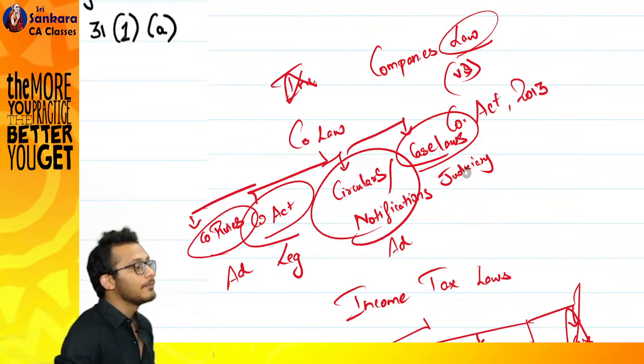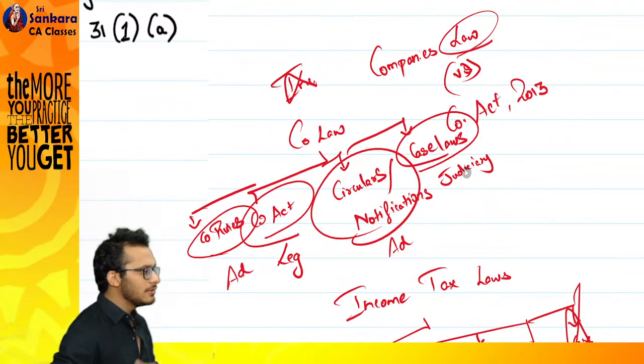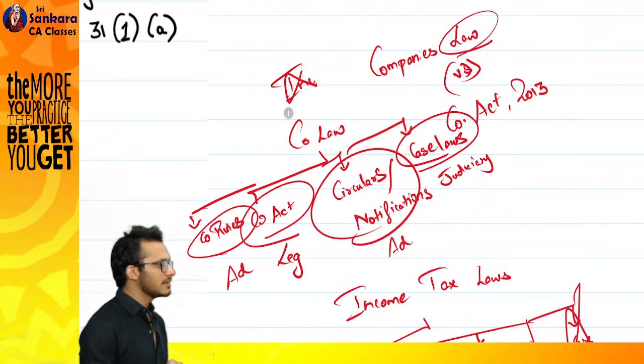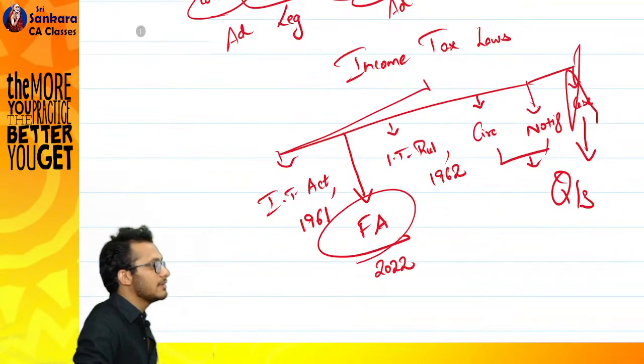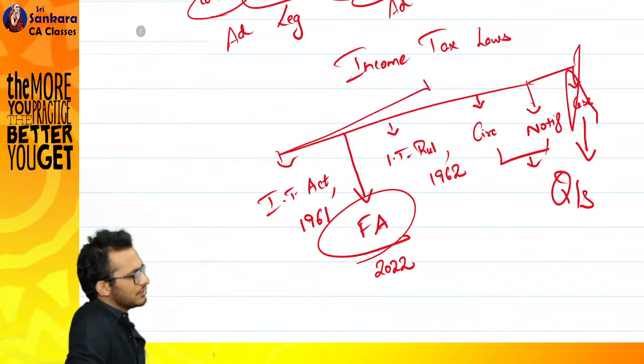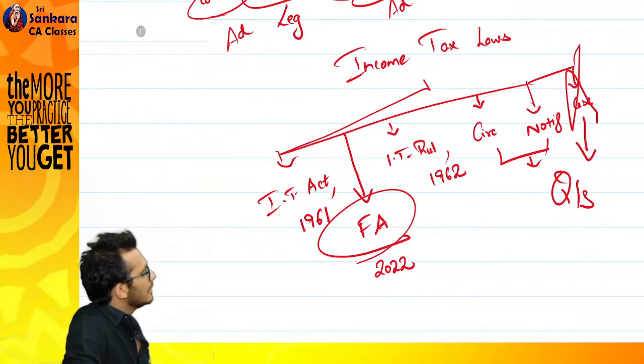Judicial body. Clear? These are the kind of bodies which are there. Now coming to income tax, I have discussed company. Let's come to income tax. In income tax, you have these items: income tax, finance act, circulars, then notifications, income tax rules, and then case laws.